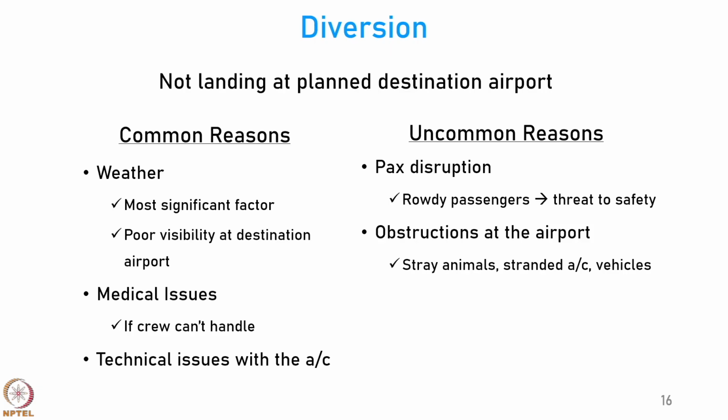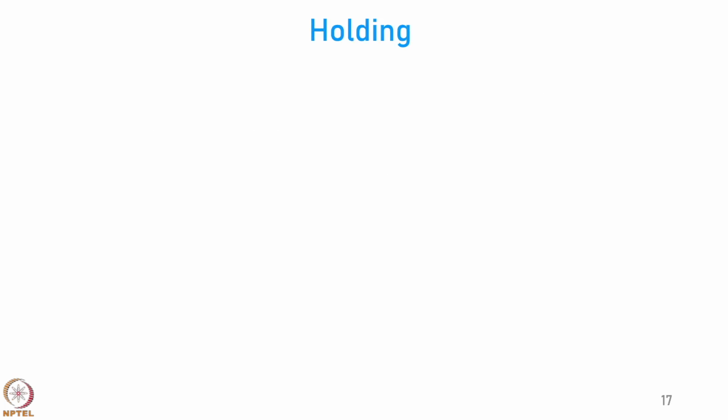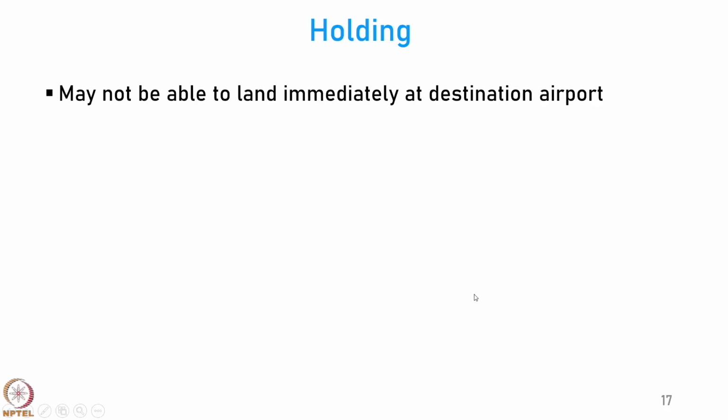All of these will lead to the obstructions. This is not very common, but it can definitely happen. And then there could be emergencies. There could be a situation where the planned destination airport is suddenly closed. There could be a strike, or some problem there. There could be a terrorist attack, there could be a hijack, and therefore you need to divert to some other location.